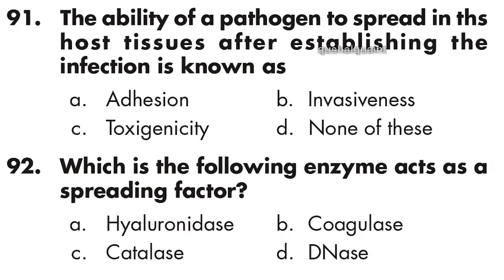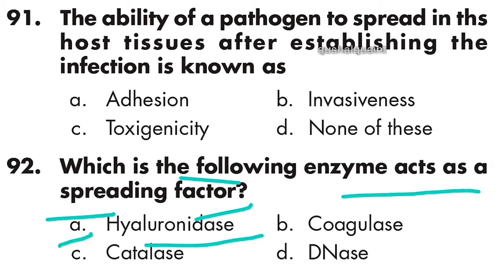Option B is right. 92: which of the following enzymes acts as a spreading factor? Hyaluronidase. Option A is right.